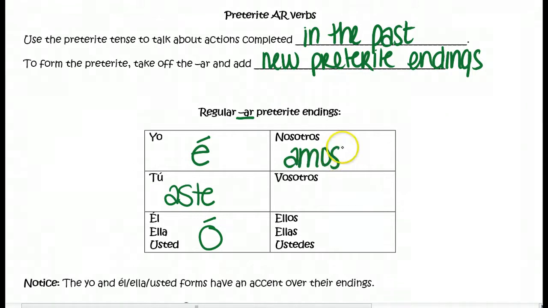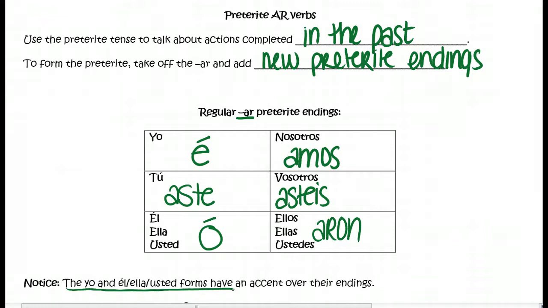So notice that this is the same as the present tense verb ending. So in order to indicate whether we're speaking in the present or in the past, you're going to need to have an indicator word. And we'll go over those a little bit later. The vosotros form will end in asteis, and the ellos, ellas, ustedes form will end in aron. Okay? Please notice that the yo and the él, ella, usted forms do have an accent over their endings, and that is always. They always have an accent mark.